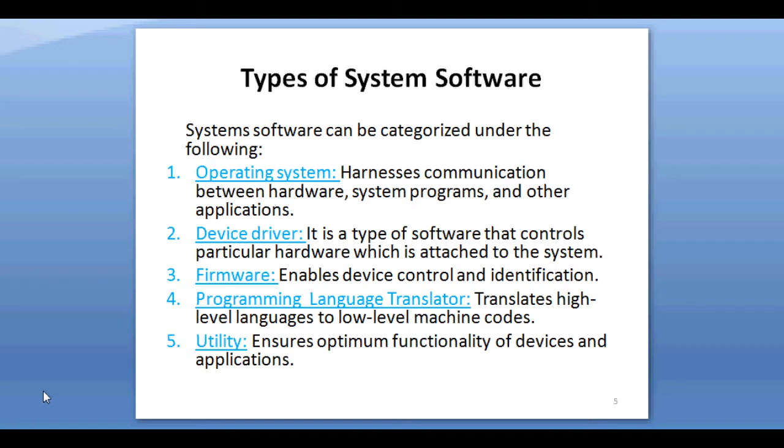Second classification is device driver. A device driver is a special kind of software program that controls a specific hardware device attached to a computer. Device drivers are essential for a computer to work properly. These programs may be compact, but they provide the all important means for a computer to interact with hardware. These device drivers act as a translator between the application of the user and hardware device. Due to this, it simplifies programming.